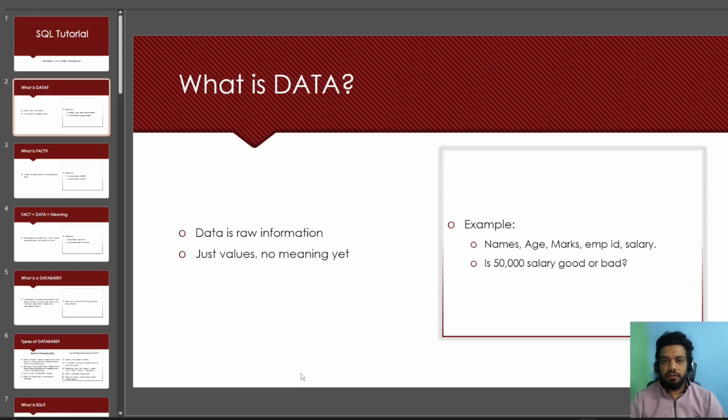Data is just the raw information. It has no meaning until processed. For example, someone's age, name, or salary. So it is just the data. And another example, whether a 50,000 salary is good or bad. So it's just data, we don't know it yet.